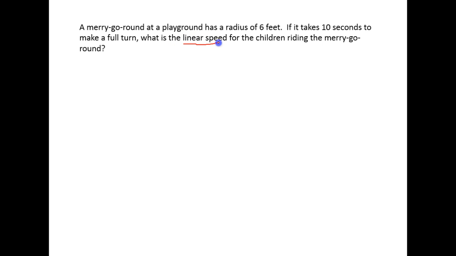We are asked for linear speed, and we are given the radius in feet and the time in seconds to make a full turn. All right, so how do we find linear speed? Linear velocity, we can either find it using s over t, the distance traveled divided by the amount of time it's traveled, or with our given information, we can take the angular speed or angular velocity times the radius, and we've shown that these are pretty much the same thing. It just depends on what information you're given.